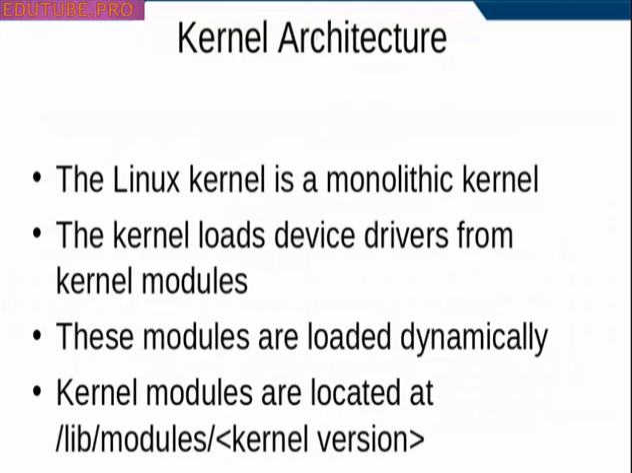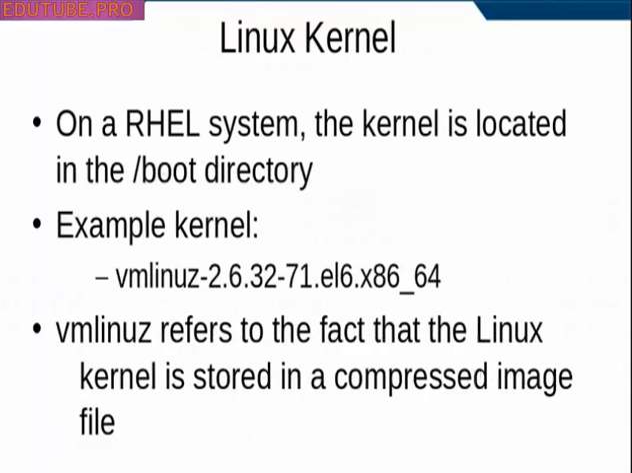The Linux kernel is a monolithic kernel. What that means is that the operating system is running in the kernel space. The Linux kernel loads device drivers and file system drivers from what are known as kernel modules, and these modules are loaded dynamically. That means that the only modules that are loaded are the ones that are needed for your particular hardware and system setup. You can see what kernel modules you have on your system by listing the contents of the /lib/modules directory.